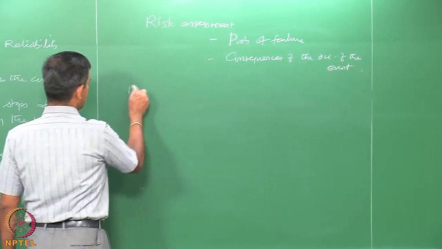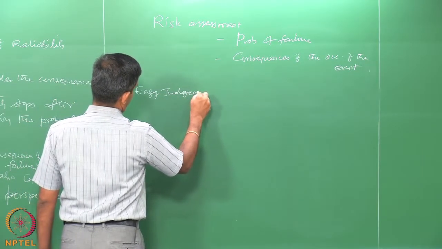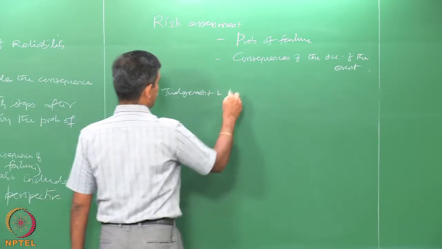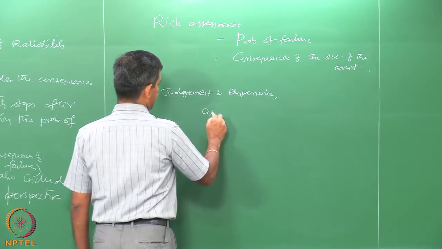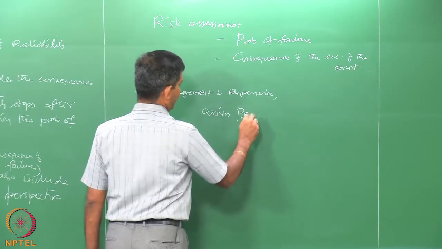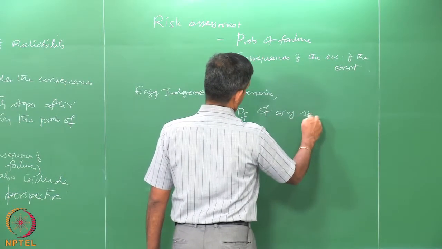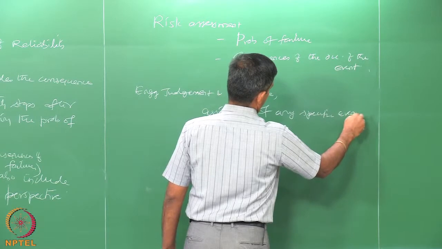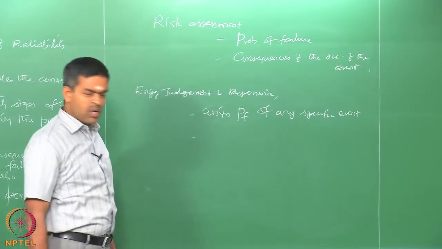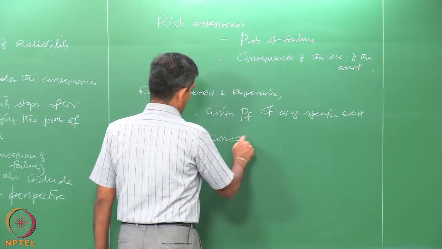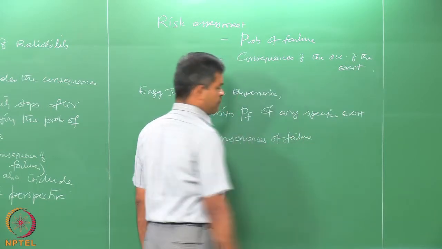So, based on engineering judgment and experience, one should be able to assign probability of failure of any specific event in a given system, and also one should be able to correlate the consequence of failure if the event occurs.